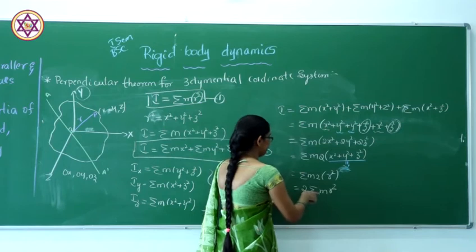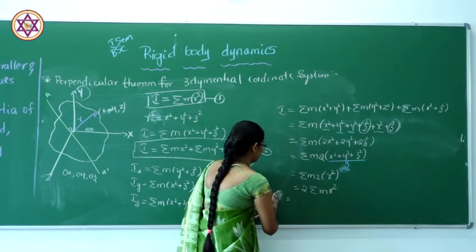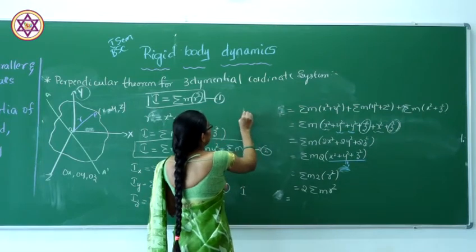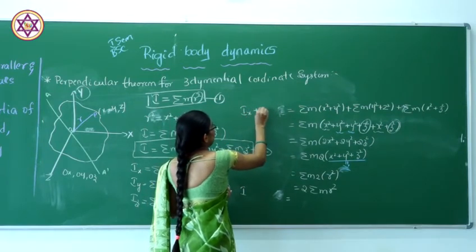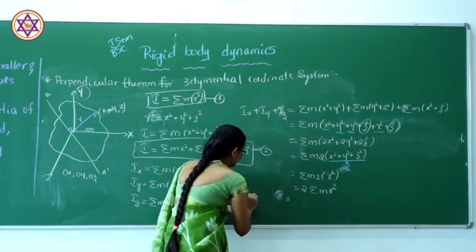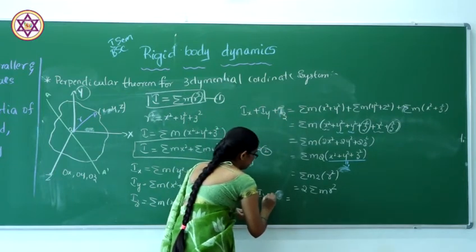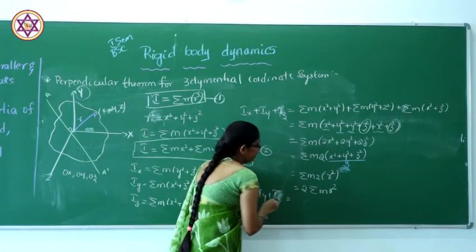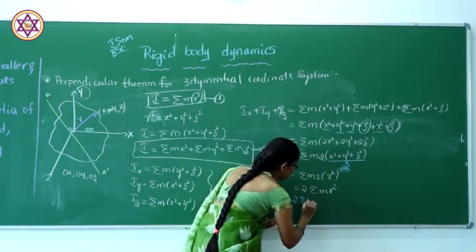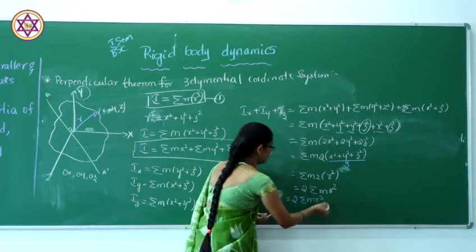So, here we can write this as, so this is Ix, Iy and Iz. Ix plus Iy plus Iz will be equal to 2 sum of m r square.